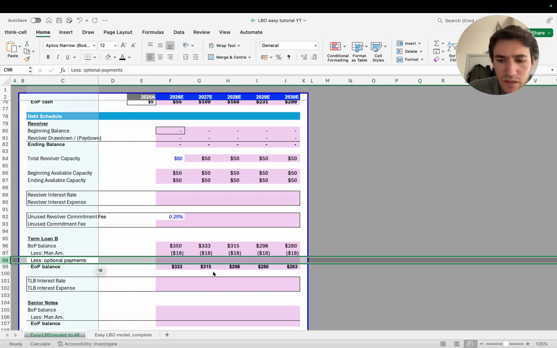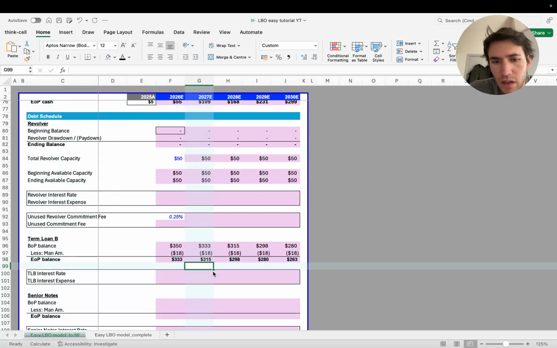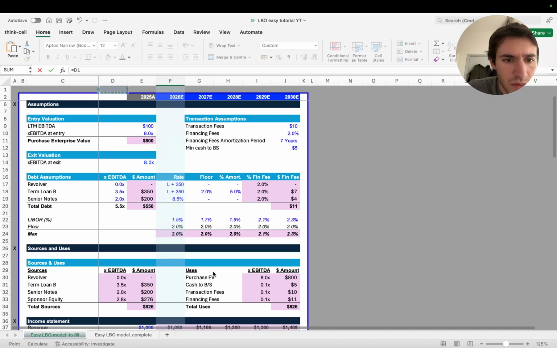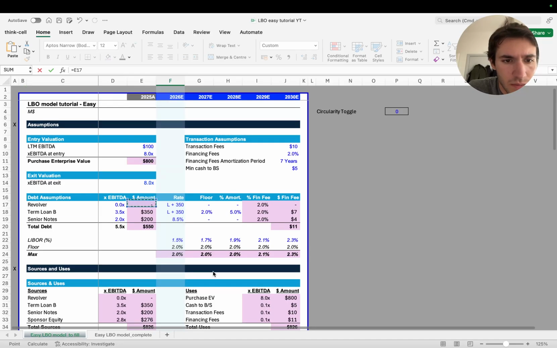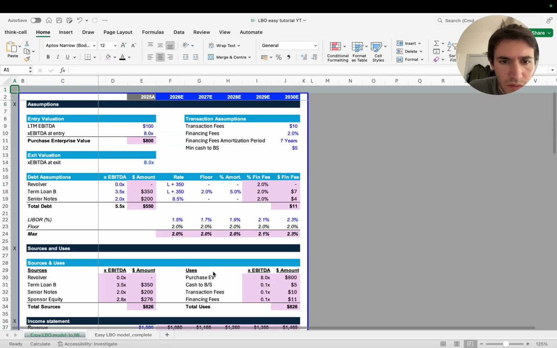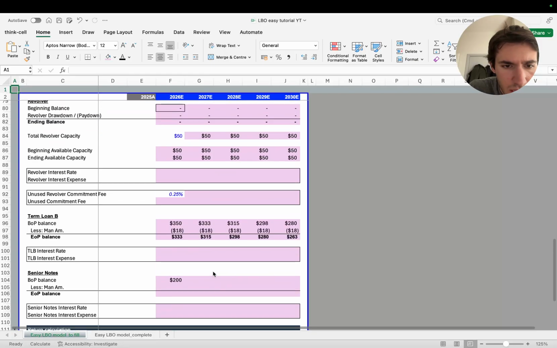Okay, but we don't want to make it too complex, even though it's just one extra line and nothing complex really. Senior notes, we're doing exactly the same thing. So senior notes, we go here. Let me check. Do we have mandatory amortization for the senior notes? We don't. So in this case, we keep it simple.